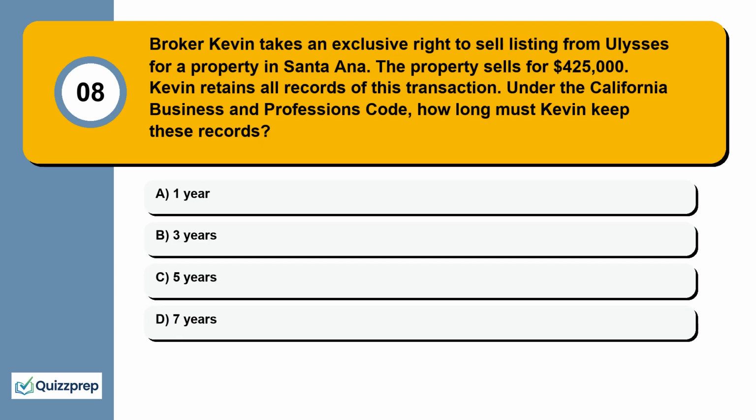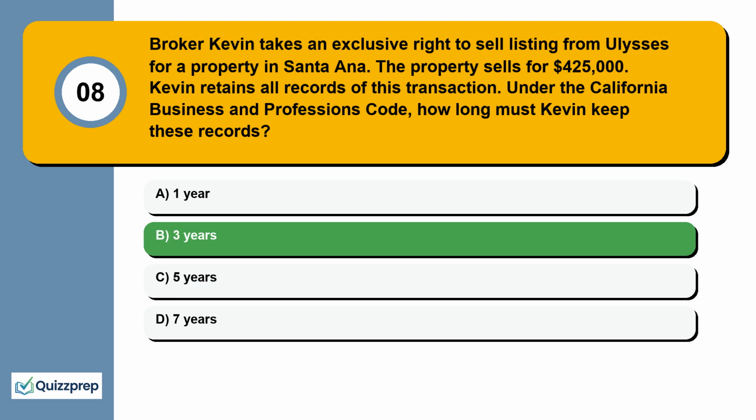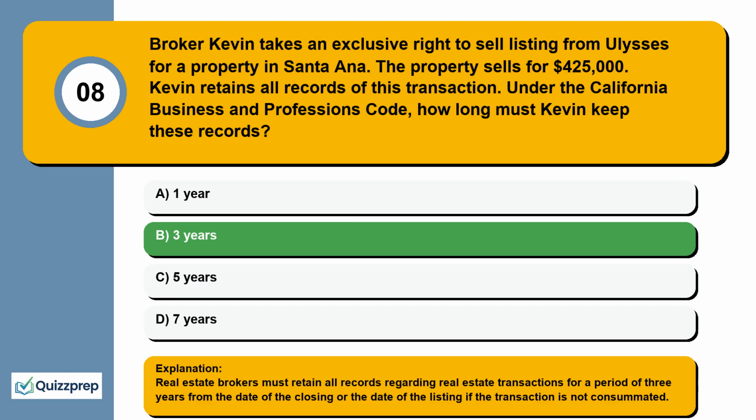Question 8. Broker Kevin takes an exclusive right to sell listing from Ulysses for a property in Santa Ana. The property sells for $425,000. Kevin retains all records of this transaction. Under the California Business and Professions Code, how long must Kevin keep these records? 1 year, 3 years, 5 years, 7 years. Real estate brokers must retain all records regarding real estate transactions for a period of 3 years from the date of the closing or the date of the listing if the transaction is not consummated.